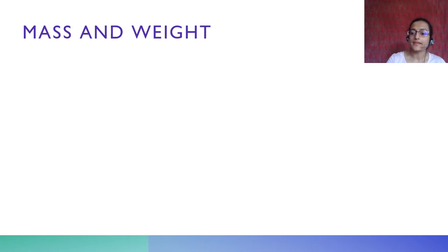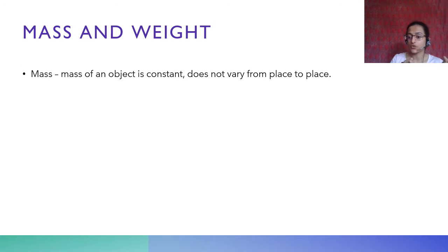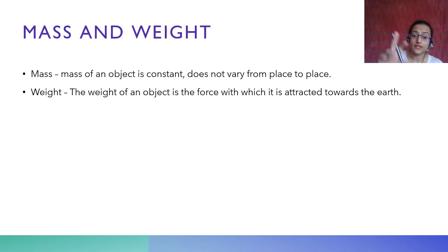So let's talk about mass and weight first. You know a lot about weight, you keep talking about weight, right? But the mass of the object is constant. Mass of the object does not change anywhere, it remains constant. Wherever you go, your mass will remain constant, right? If suddenly from here I go to the moon, my mass is constant. If I go to Jupiter, my mass is constant. If I float in space due to lack of gravitational force, my mass will remain the same. It does not vary from place to place. But my weight will change anywhere I go.